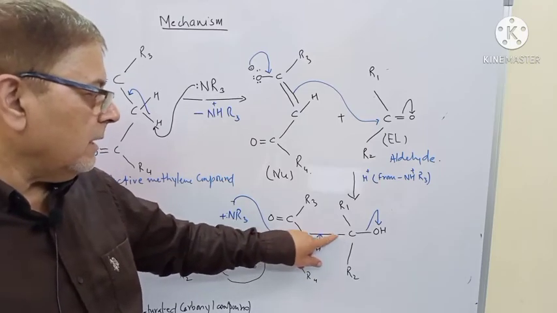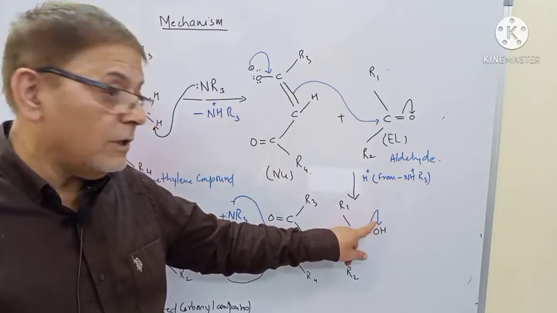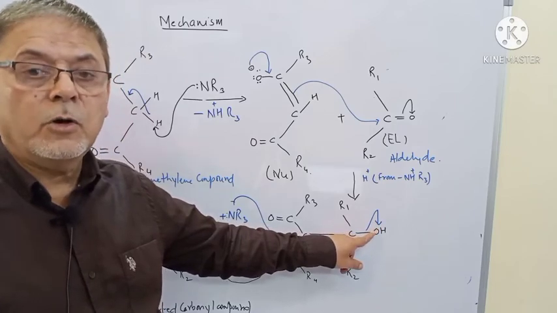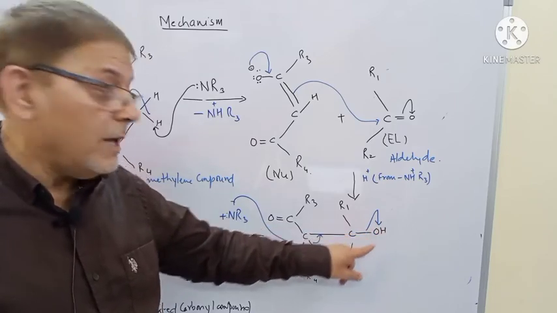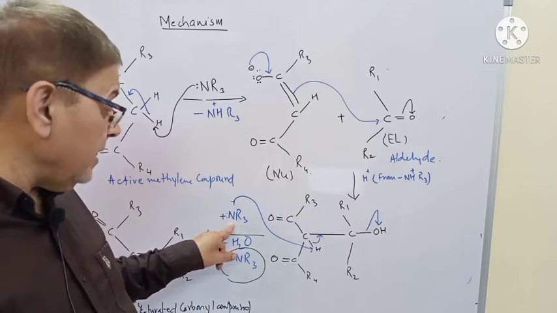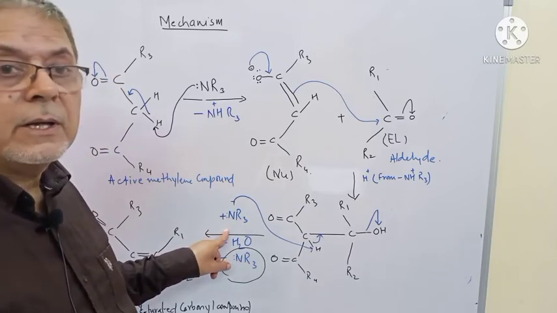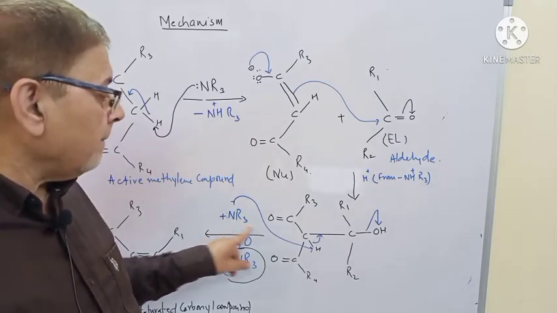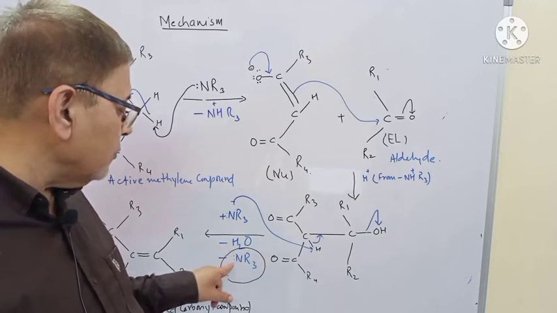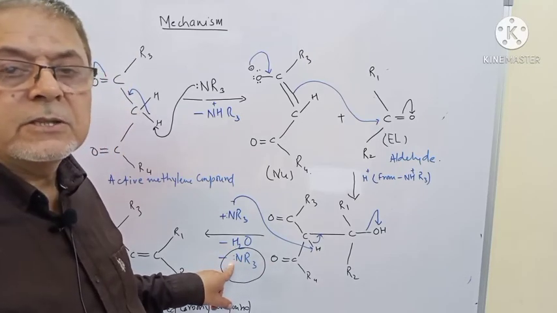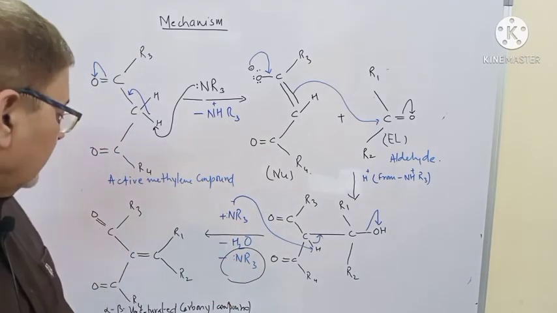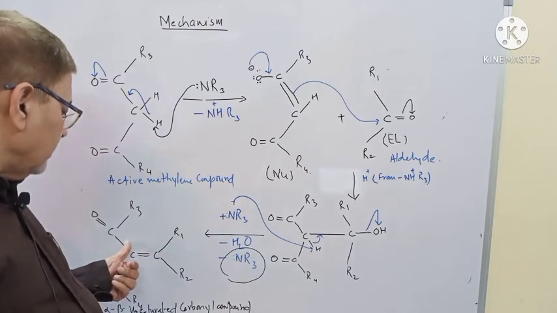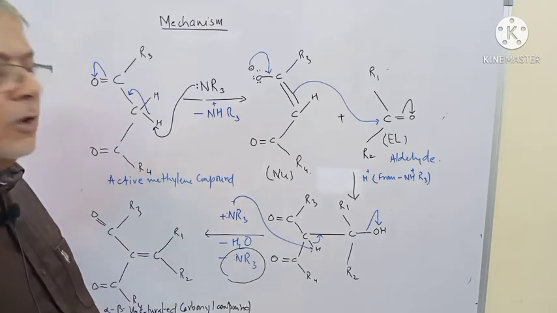Again I repeat, look here, the weak base abstracts the proton from here, a double bond is generated over here. As a result, this OH will be expelled as a water molecule, getting H plus from that base which just now took hydrogen. And we have now minus H2O, the weak base is regenerated, and we got a compound, an alpha beta unsaturated dicarbonyl compound.